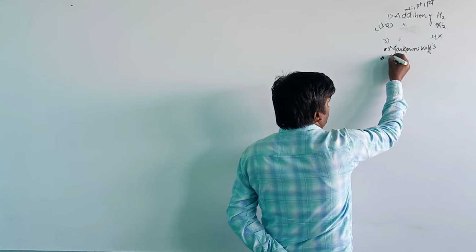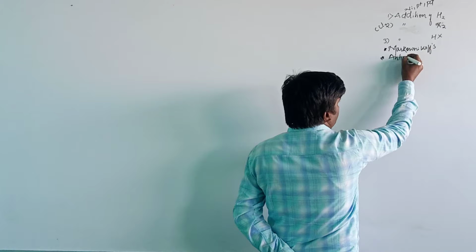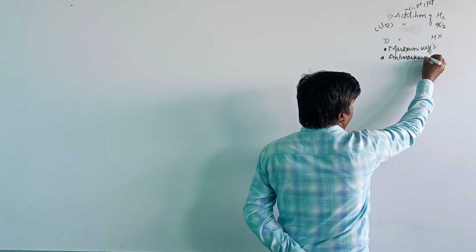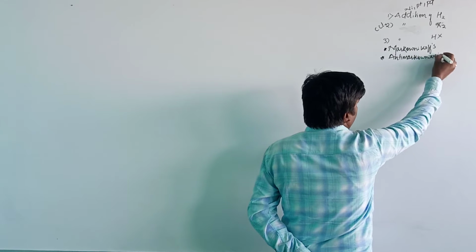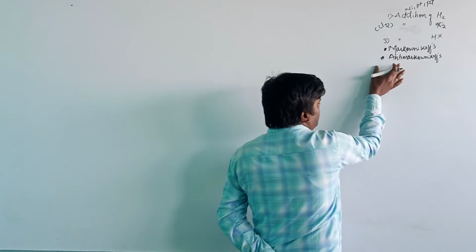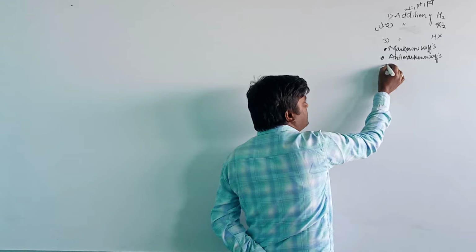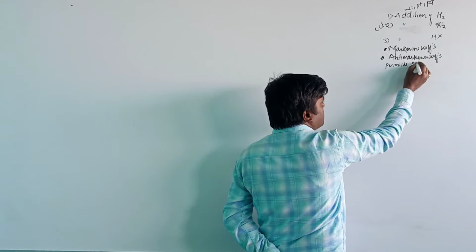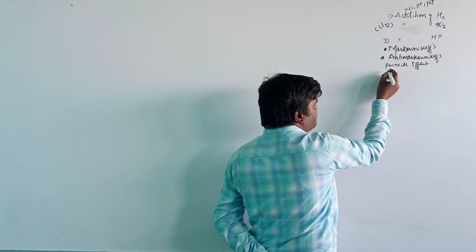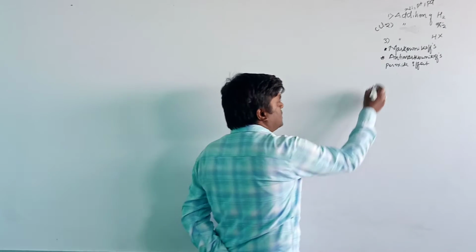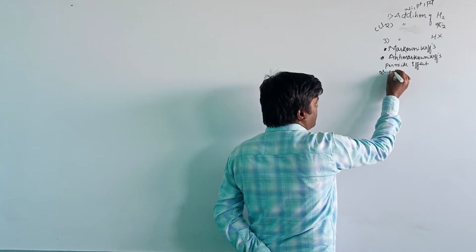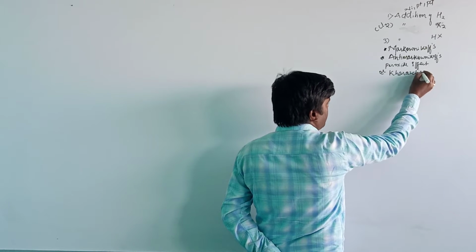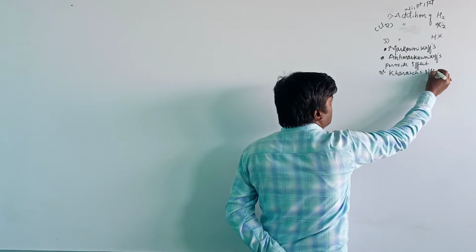Then we have seen the anti-Markovnikov rule. This anti-Markovnikov addition is carried out in the presence of a peroxide, which is known as the peroxide effect, or we can call it the Kharasch effect.